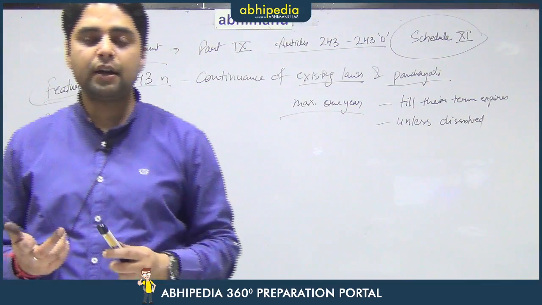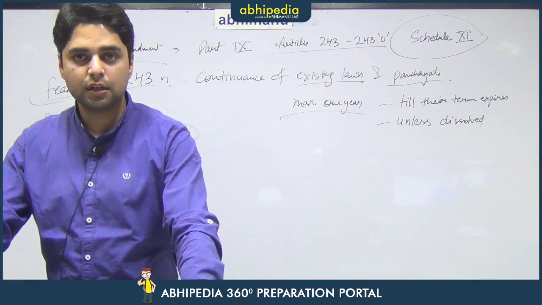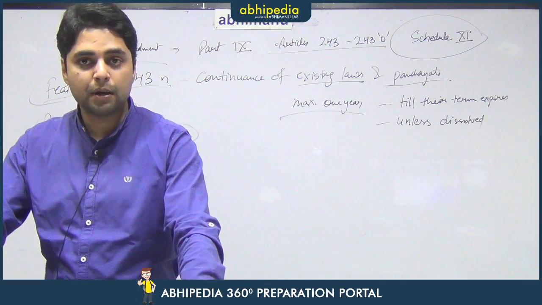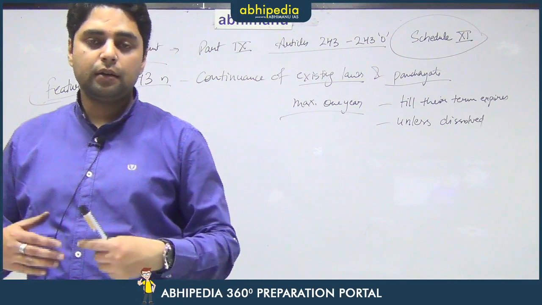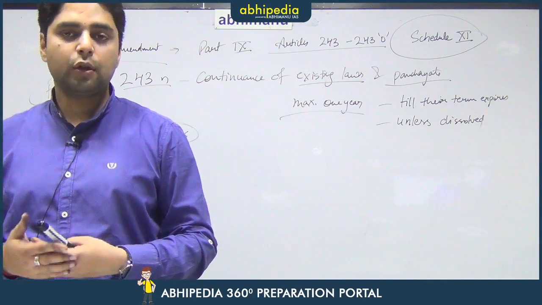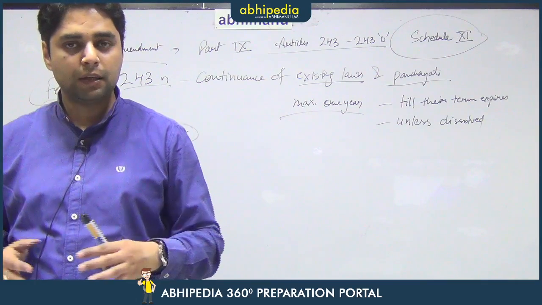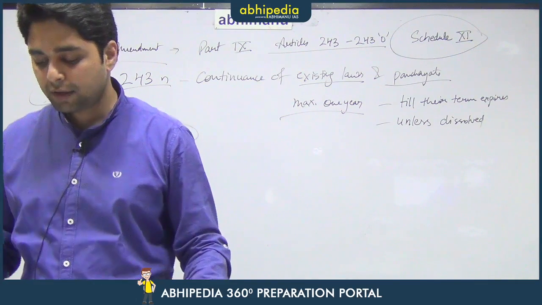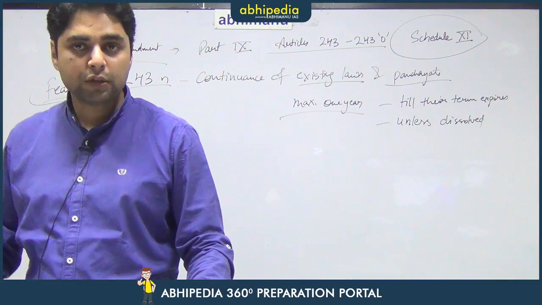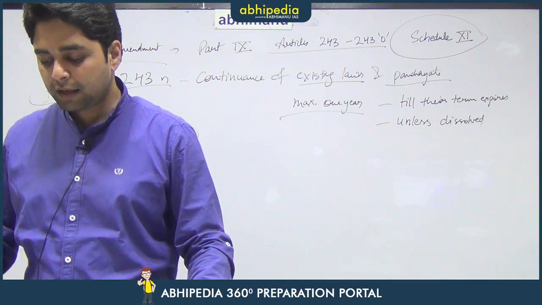But as a matter of fact, most of the states did dissolve their panchayats and conducted fresh elections as per the provisions of the 73rd Amendment. For example, they applied the provisions of State Finance Commission and State Election Commission. They also applied the reservation criteria. They also applied the 3-tier system. So there was a uniformity after this 73rd Amendment Act was passed. Before this particular amendment, there was no uniformity whatsoever in the entire India.